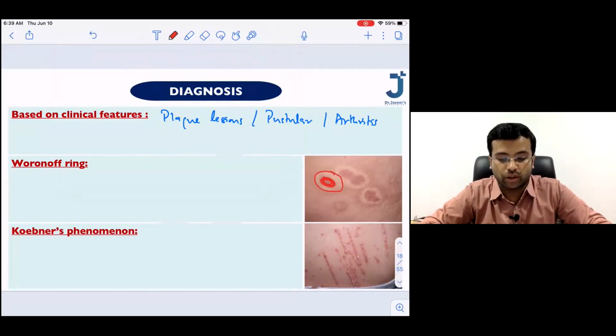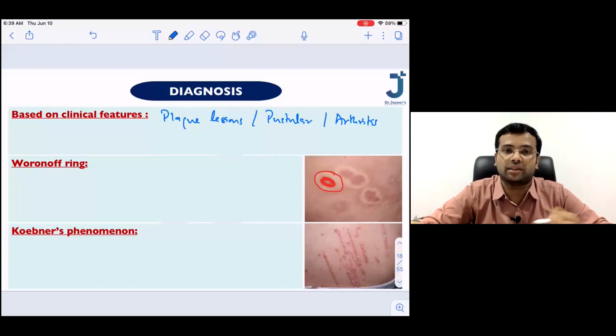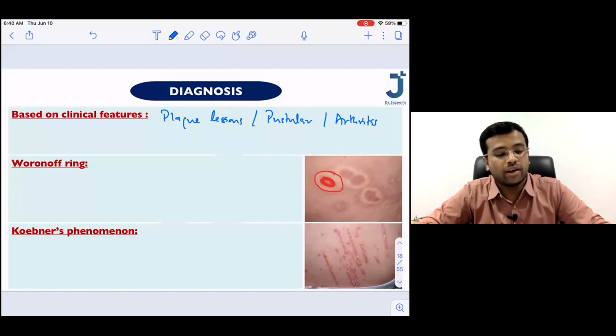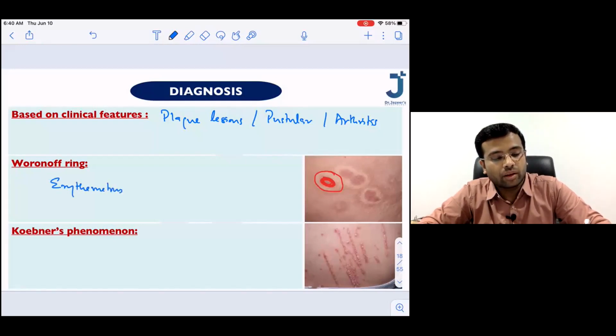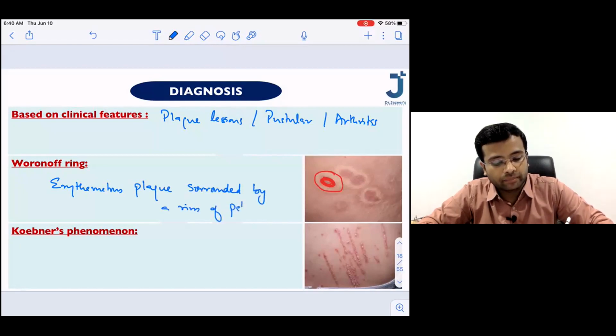Please note down, in some patients of psoriasis, you may see this feature called the Woronoff ring, where an erythematous plaque is surrounded by a rim of pallor.